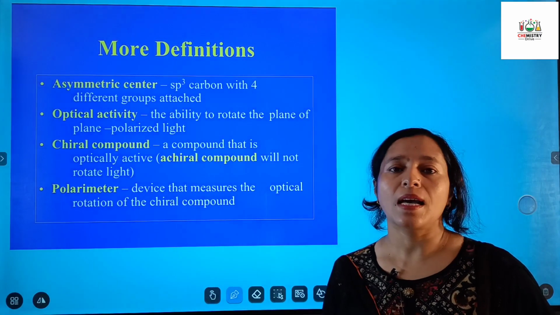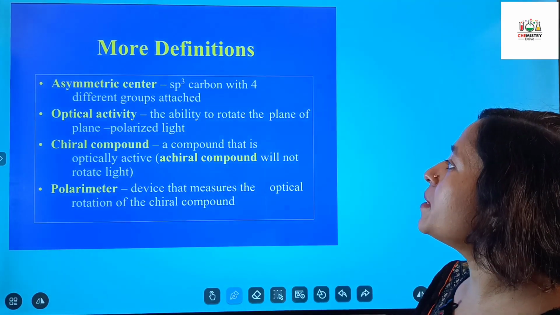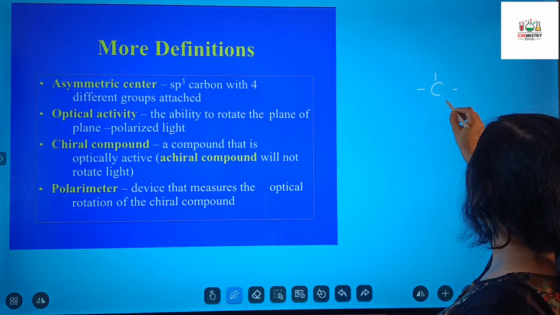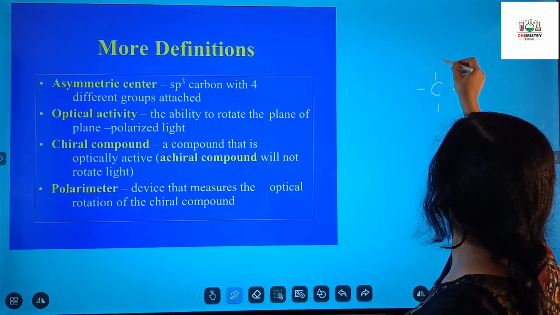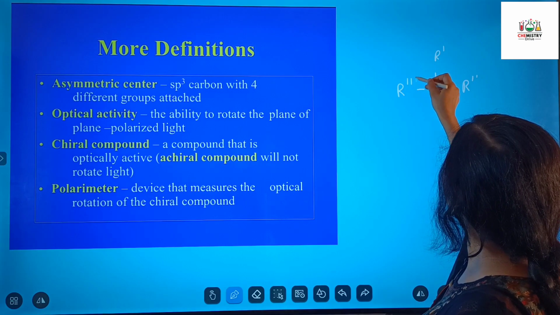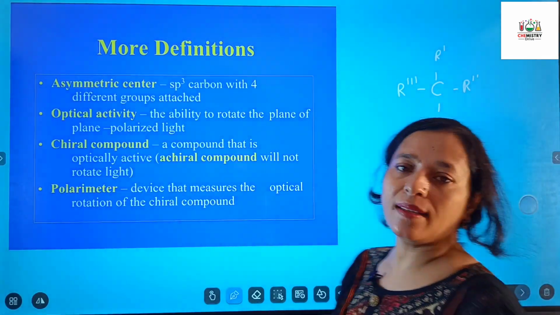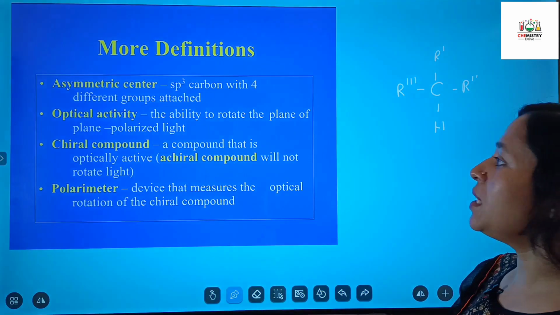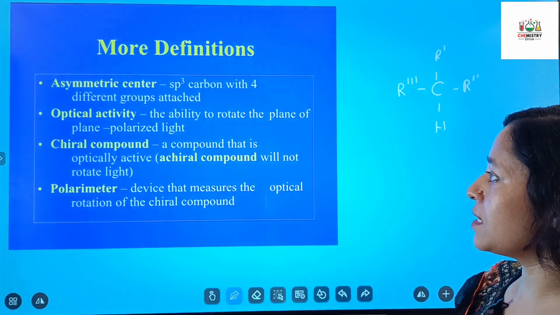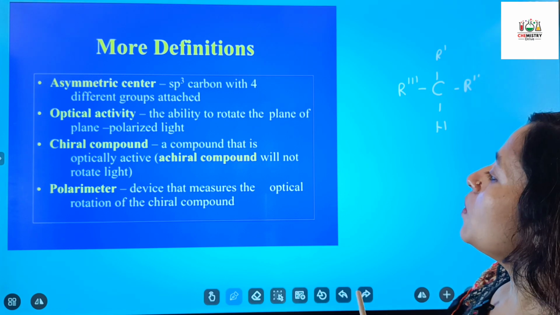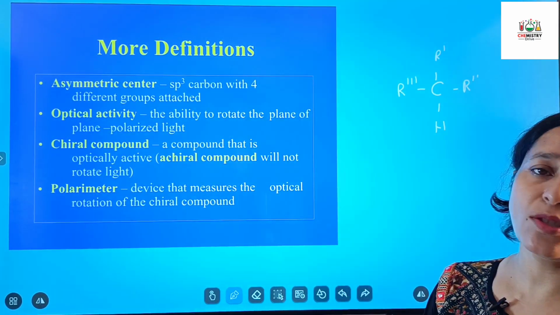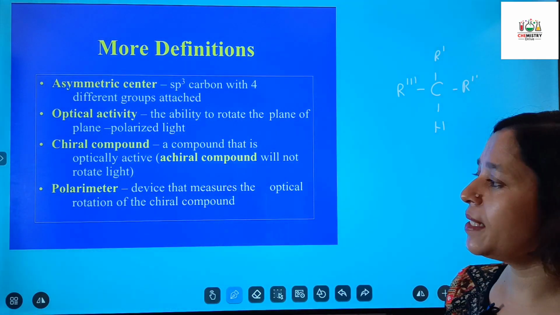More definitions: I have told you about the asymmetric center, that is, a carbon atom attached to 4 different groups. Then optical activity: the ability to rotate the plane polarized light is known as optical activity. Now in the third point we can see chiral compound, a compound that is attached to 4 different groups and is optically active.